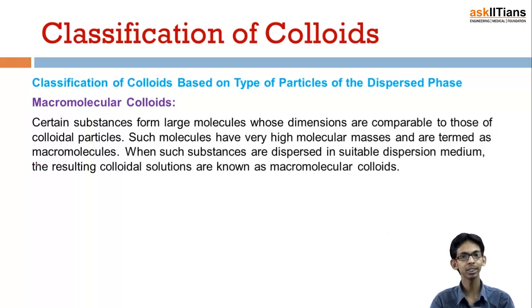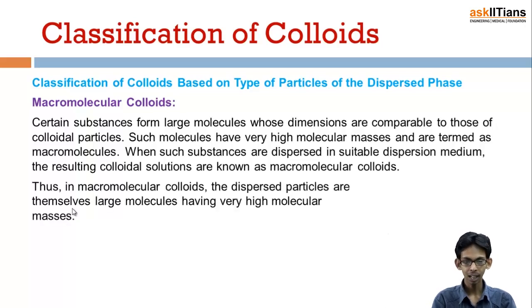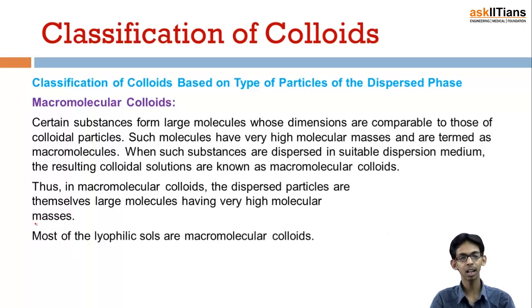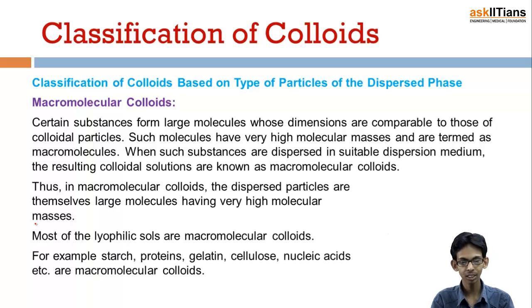That means only one molecule is enough to fall in the range of a colloid, and such molecules have very high molecular masses and are termed macromolecules. When such substances are dispersed in a suitable dispersion medium, the resulting colloidal solutions are known as macromolecular colloids. In macromolecular colloids, the dispersed particles are themselves large enough and have high molecular masses, and most of the lyophilic colloids are macromolecular colloids. Examples are starch, proteins, gelatin, cellulose, nucleic acid, etc.